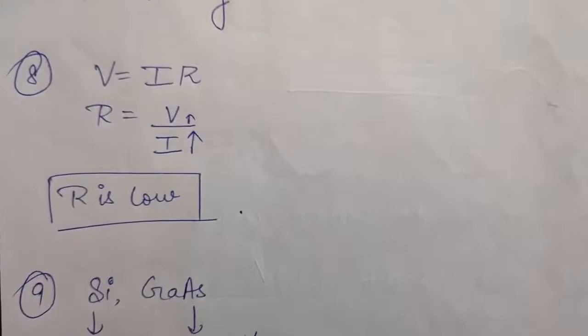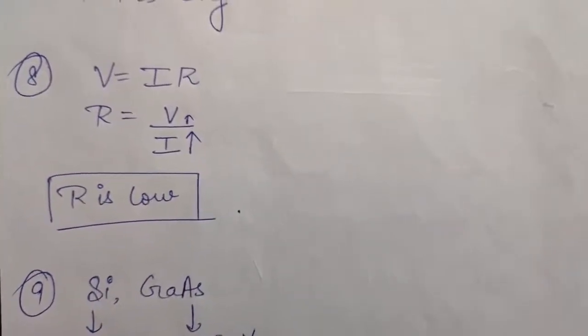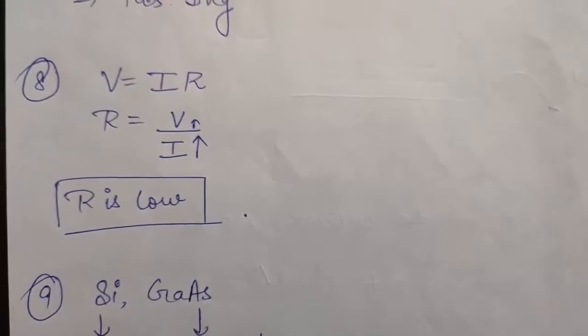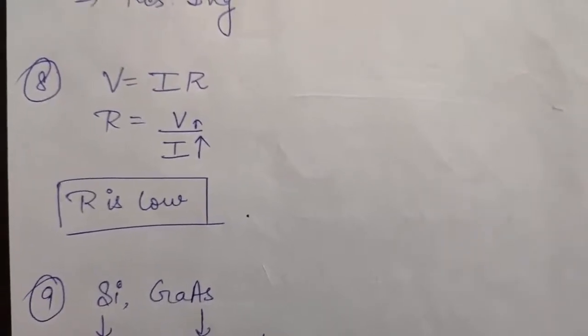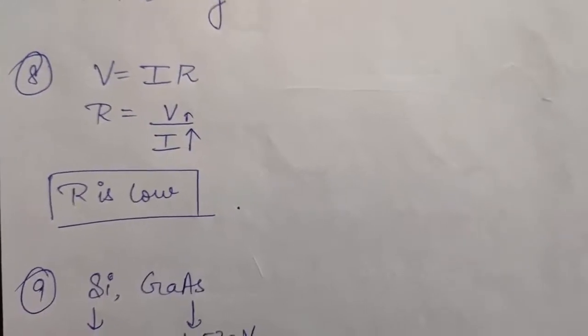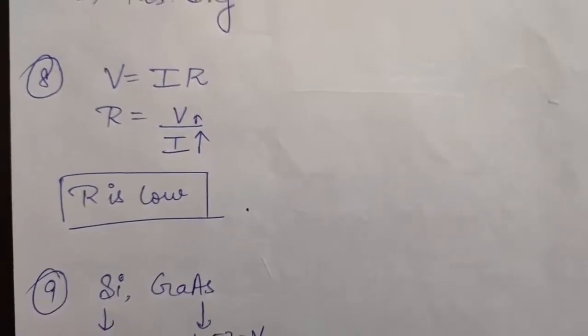And R is inversely proportional to I. So if forward current is very large, that means the resistance of the PN junction will be low when it is forward biased, and if it is reverse biased, then the PN junction will have a high resistance.